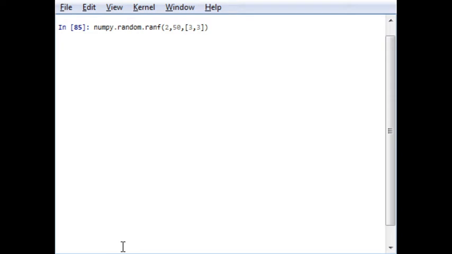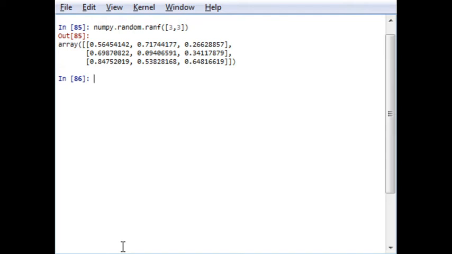For example, this will generate a random array of 3 by 3 floating point elements.